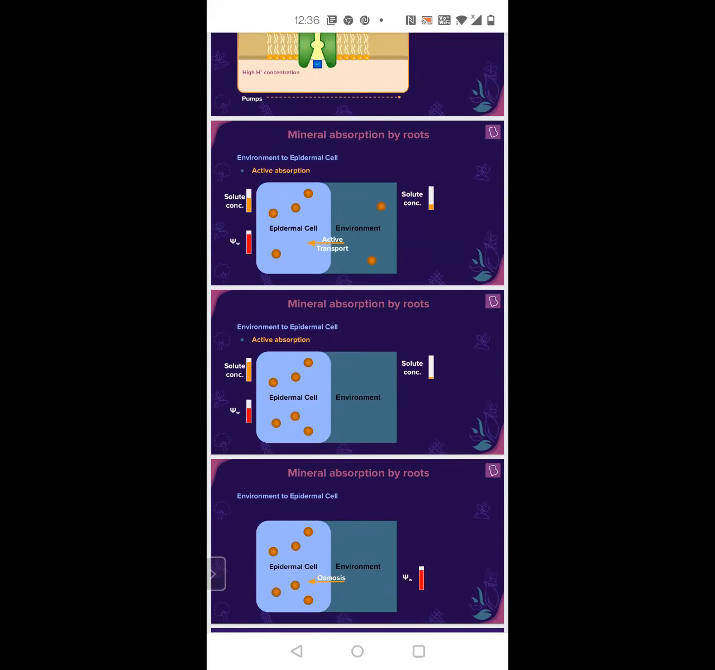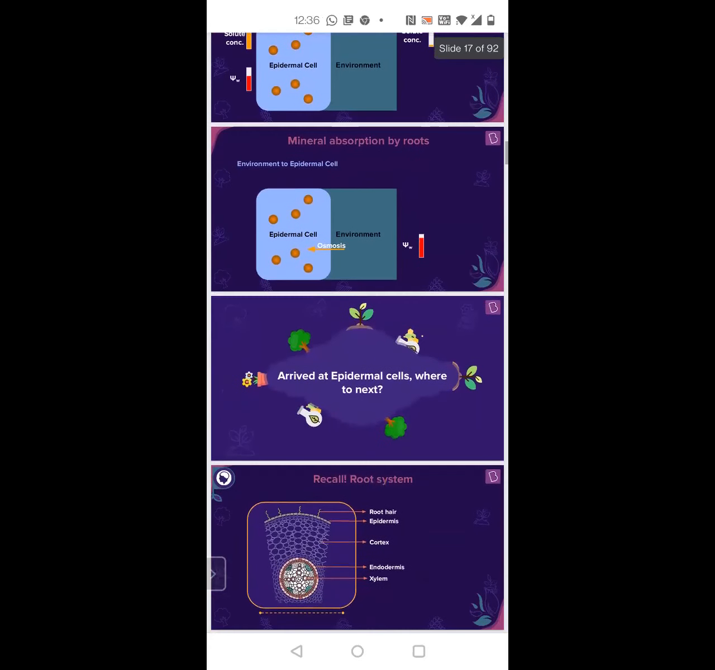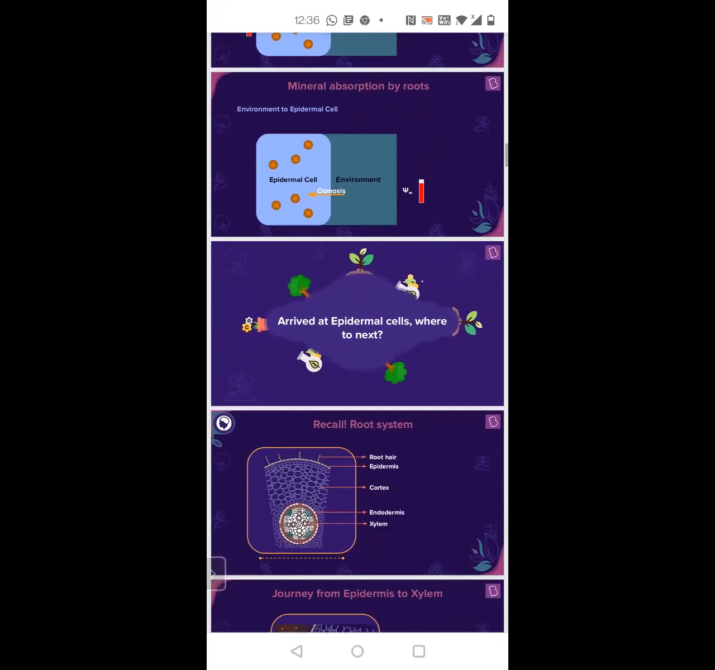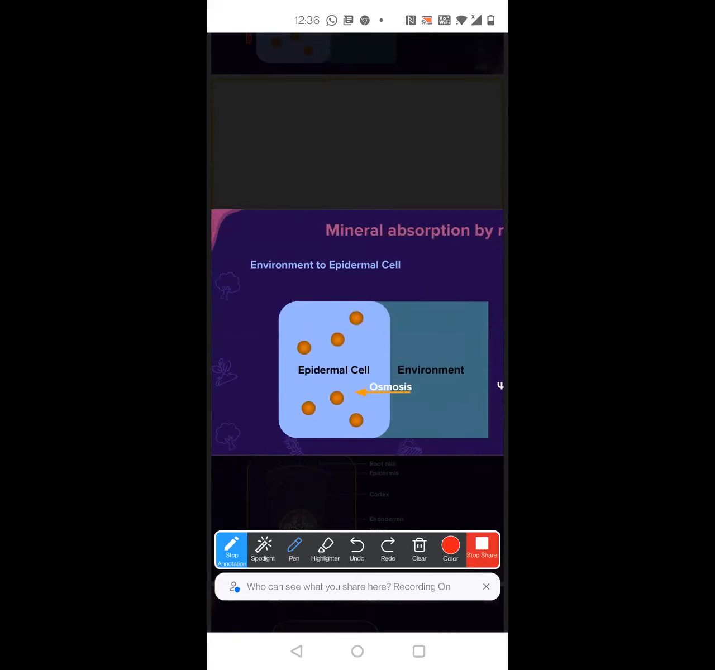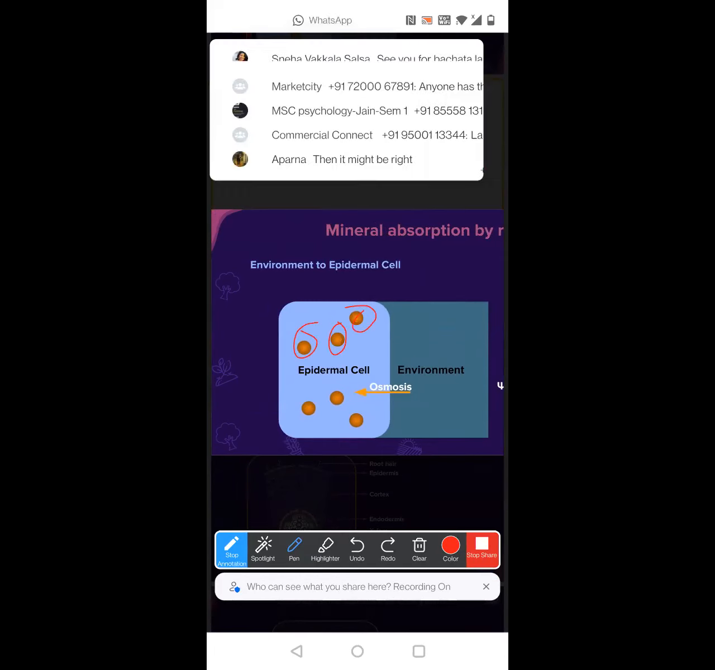So here comes the concept of water potential. So after all the solutes have gone in, will water potential be high in the environment or will water potential be high in the epidermal cell?